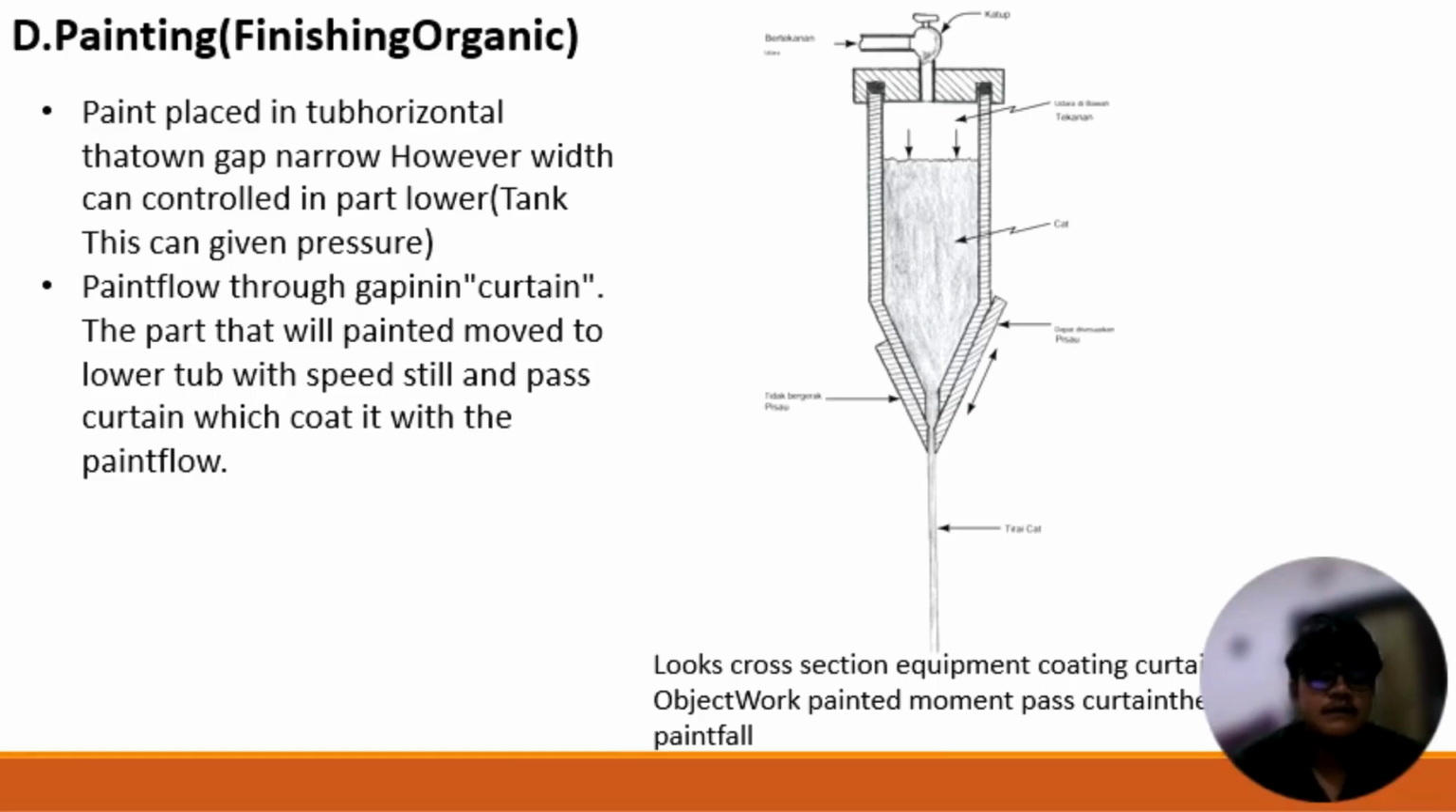For point D, this point is painting or organic finishing. For painting, this picture is pen placed to turbo result. That don't get narrow home. However, we can control in part lower or tank this can be given pressure. And next, the flow drop process to gaping in or curtain: the part that will be painted moves to the lower tank, at a steady speed, and passes the curtain, which coats it with flowing paint.